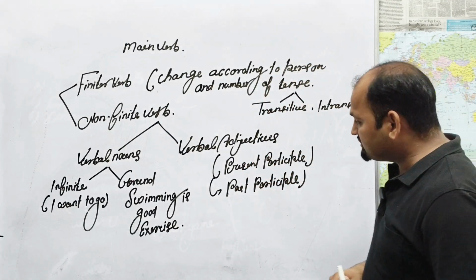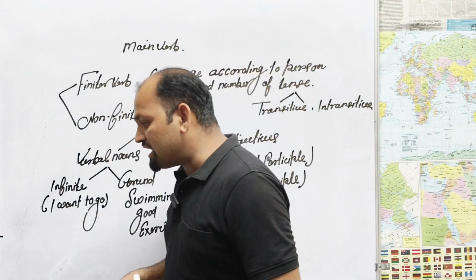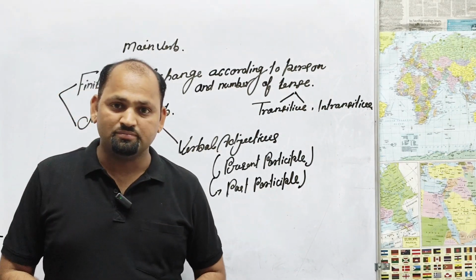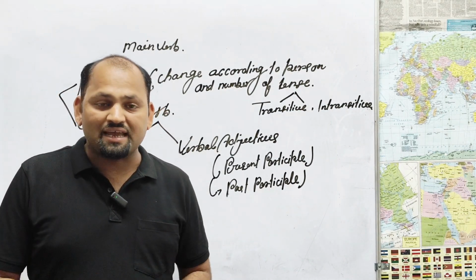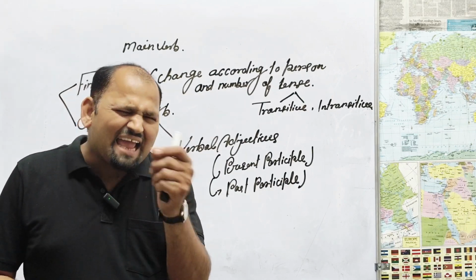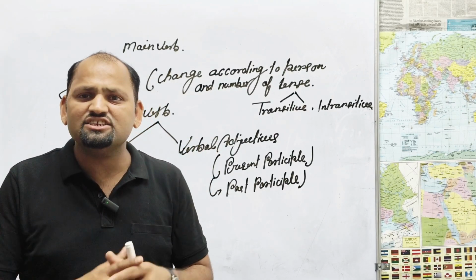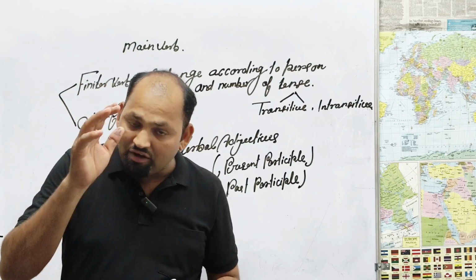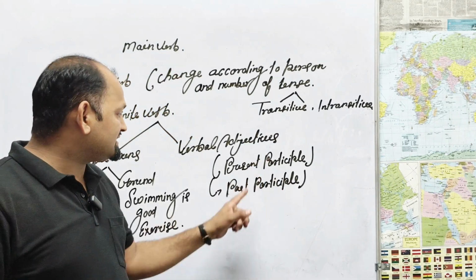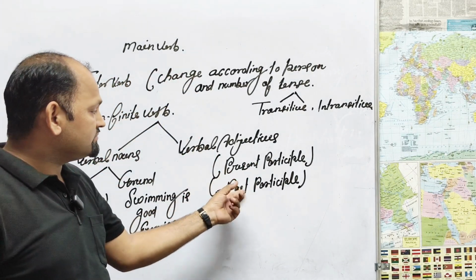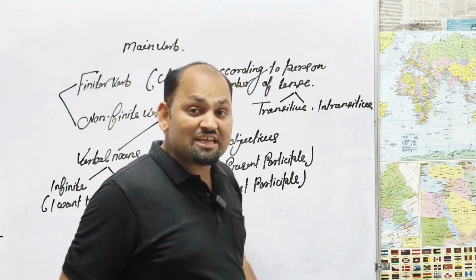Verbal adjectives are of two types here. Number one, present participle, and number two, past participle. For example, I liked to play. Liked here, like-ed. This is the main verb. Of course, this is the main verb. But where is the participle? Verbal adjectives accordingly.